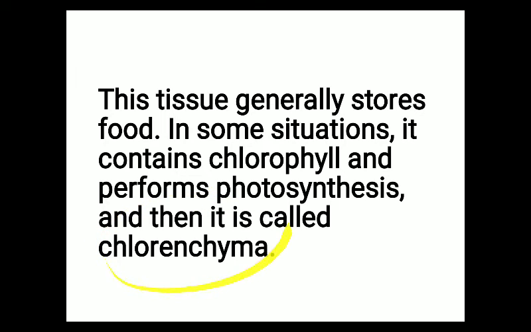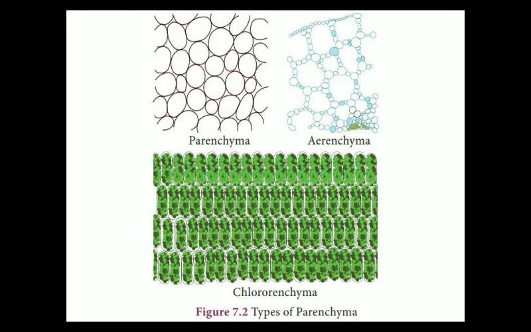If the parenchyma possesses chlorophyll pigment and helps in the process of photosynthesis, such type of parenchyma is known as chlorenchyma. In this diagram you can see the parenchymatous tissue. Due to some reason they possess chlorophyll pigment, and they become chlorenchyma. So from parenchyma, the formation of chlorenchyma takes place.